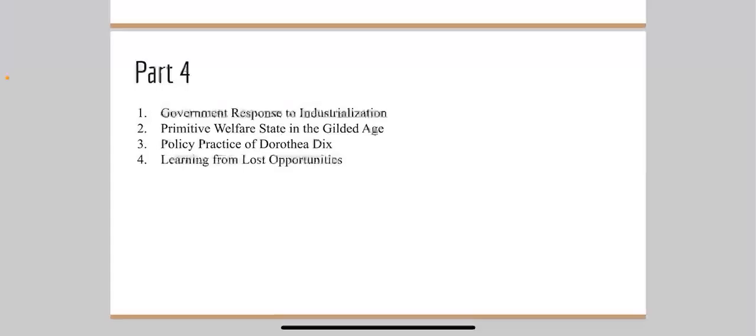Learning from lost opportunities. Reflecting on this history, we learn about persistent needs, failed strategies, promising approaches, and the structure of the American welfare state. In conclusion, our history is replete with triumphs and tribulations. By understanding these critical moments and themes, we can shape a more just and equitable future.